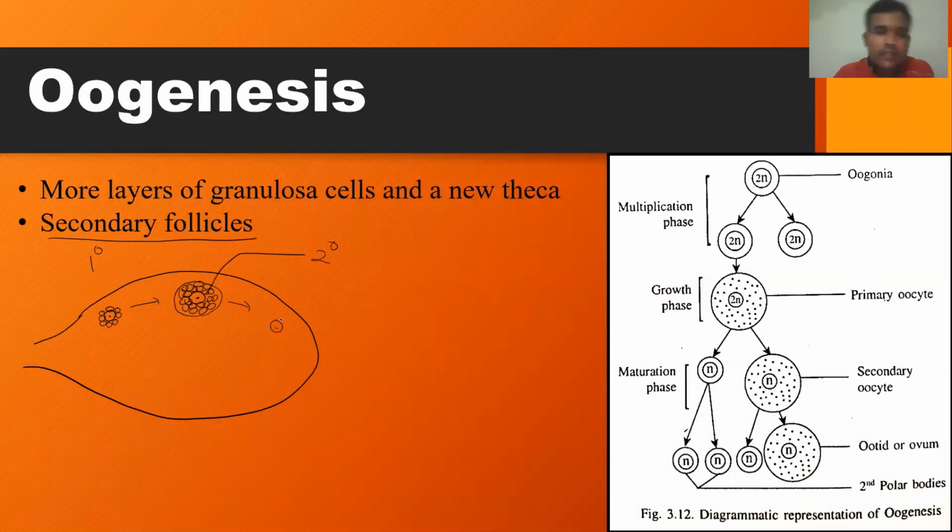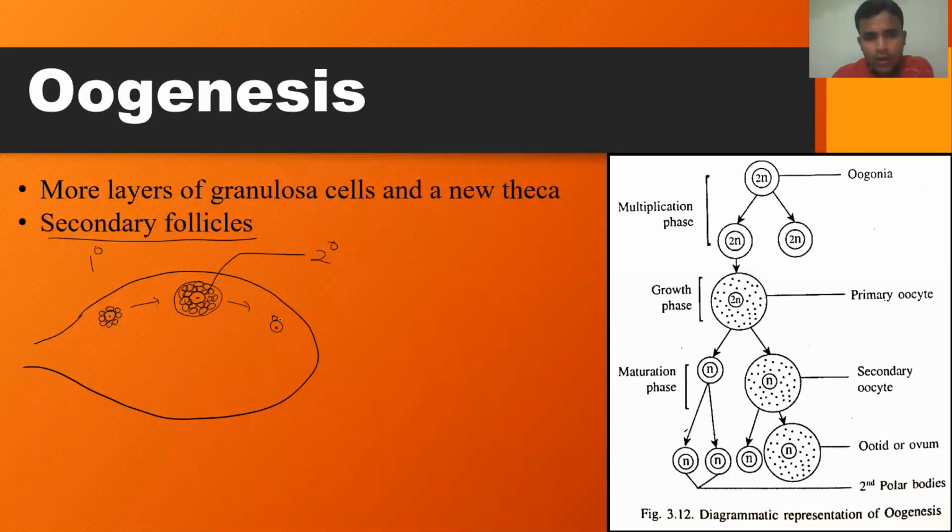Remember, during this maturation process, this primary oocyte will continue the meiotic division. Actually, at the time of puberty, all the primary follicles consisting of primary oocytes are arrested in prophase 1. But when there is development of the ovarian follicle, that means development of the primary follicle into a secondary follicle, tertiary follicle, Graafian follicle, they will continue the meiosis. Prophase 1 followed by metaphase 1, anaphase 1. All such events take place simultaneously.